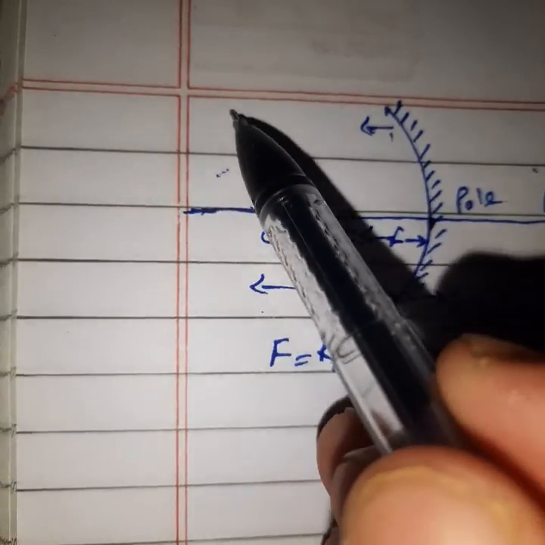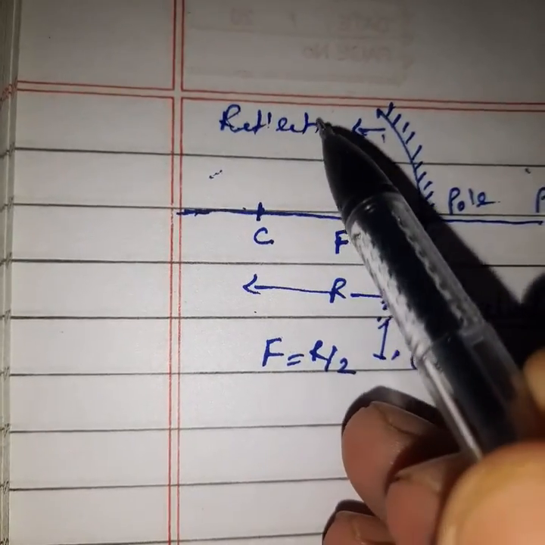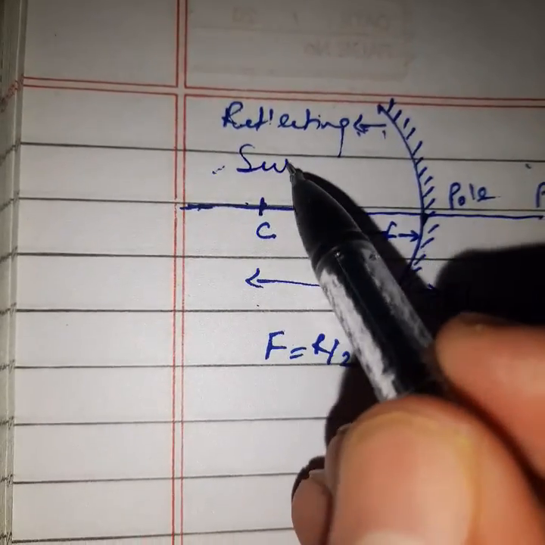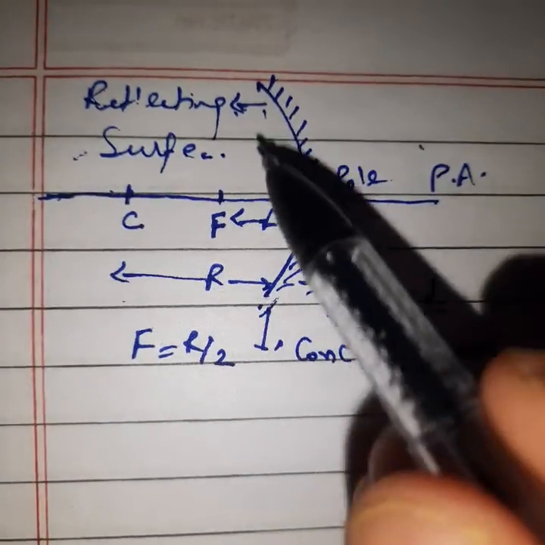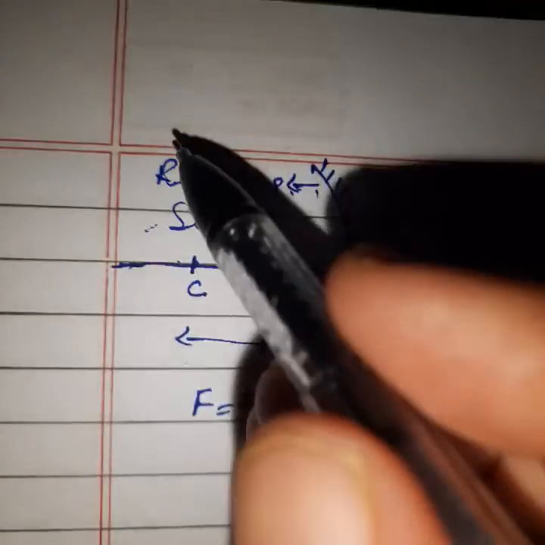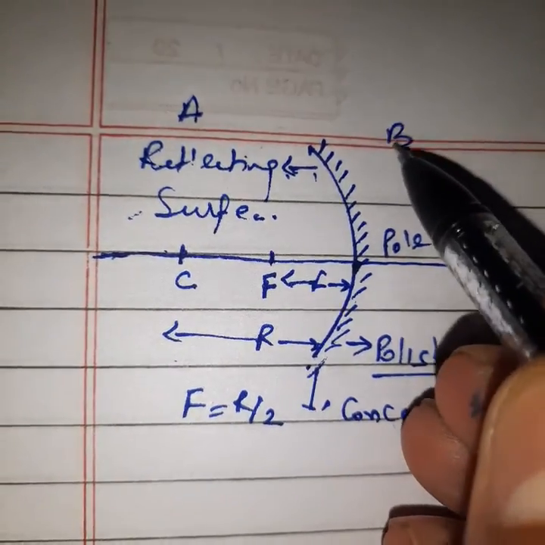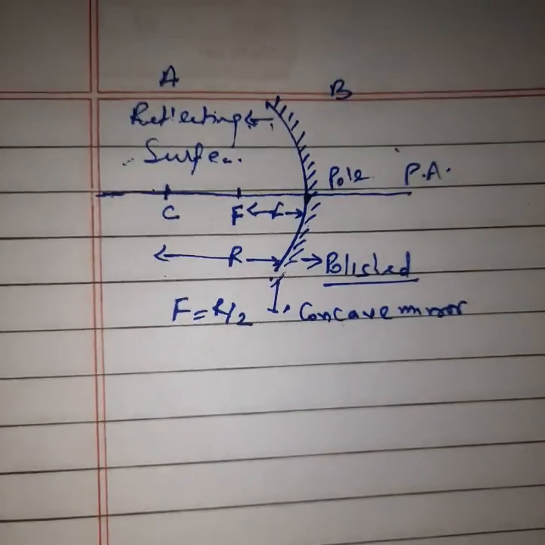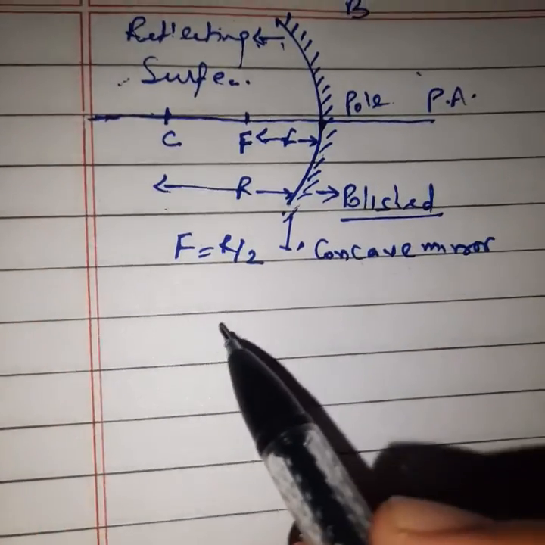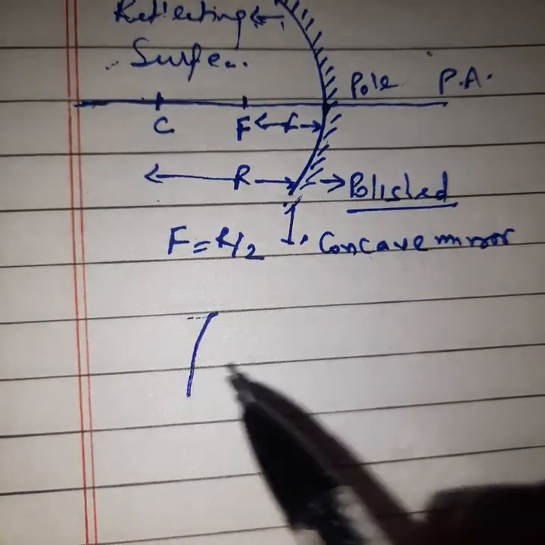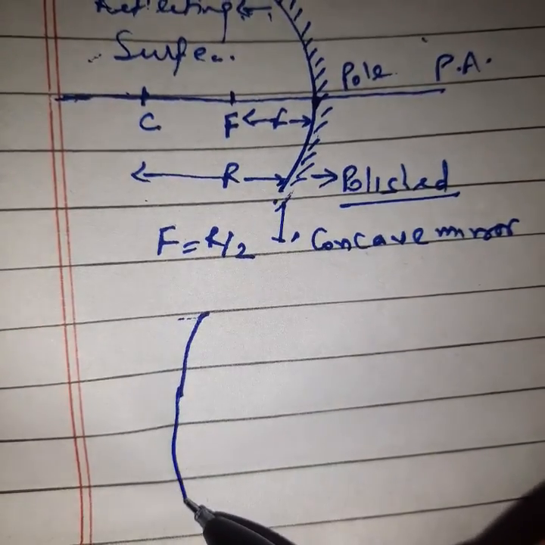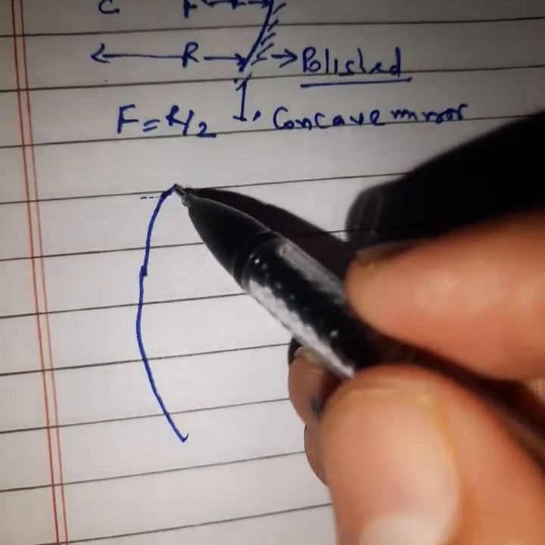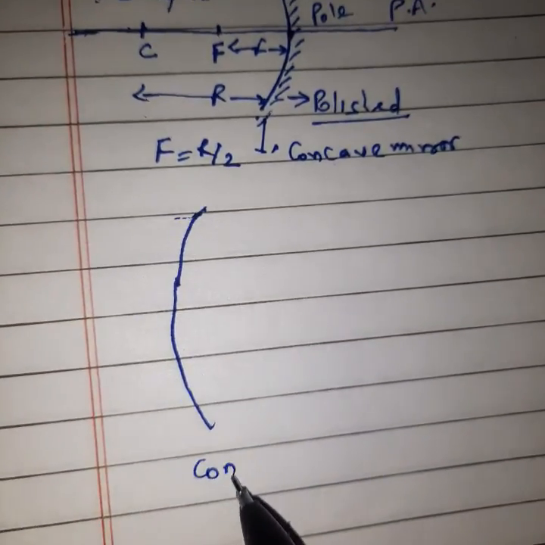So simply we can say this surface will be the reflecting surface where light will fall, or this is the polished surface, so light will not come on this side. This side is A, this side is B, the light will come from the A side, not from the B side. Clear? Then second, this is our convex mirror.